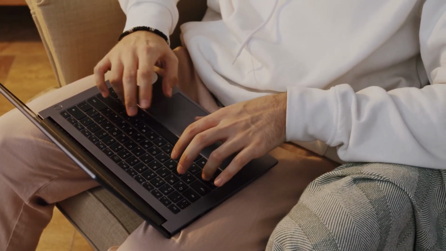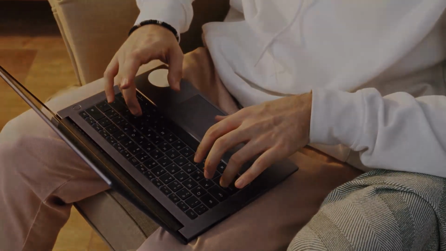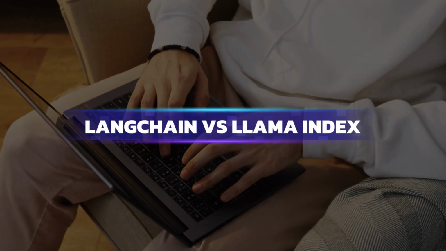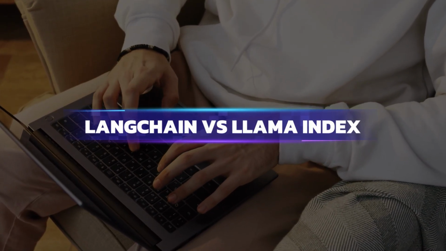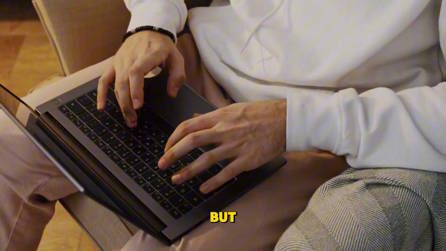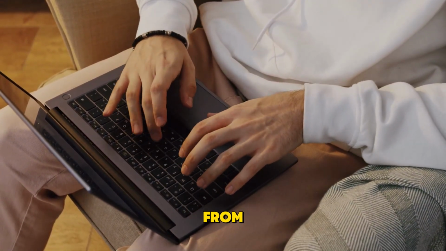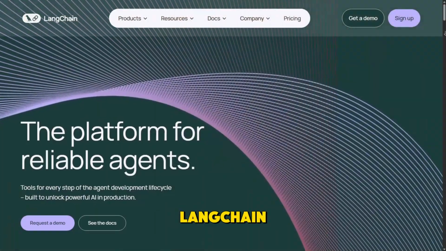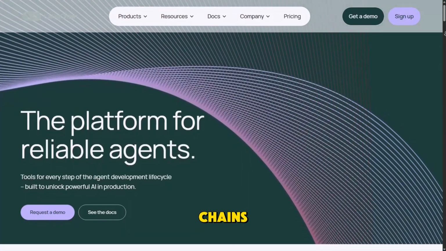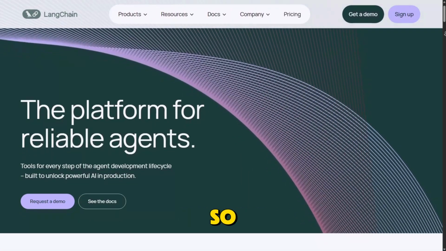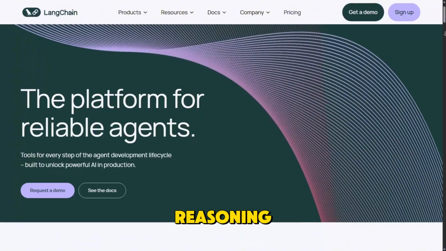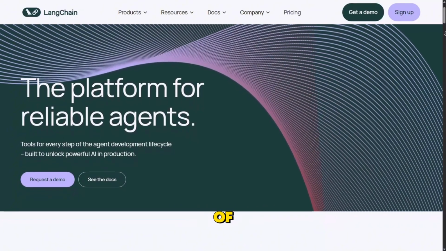Sometimes, when you're building an application that needs to work with large language models, you'll find that tools like LangChain and LlamaIndex come up again and again, but they actually approach the same problem from two different angles. LangChain started as a way to create chains of prompts and responses so that developers could build multi-step reasoning or decision flows on top of a model.